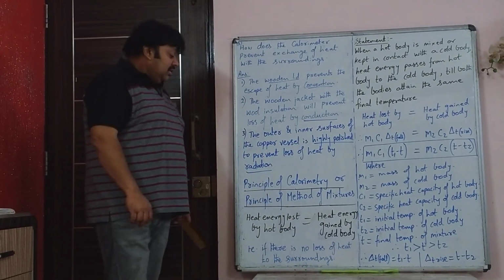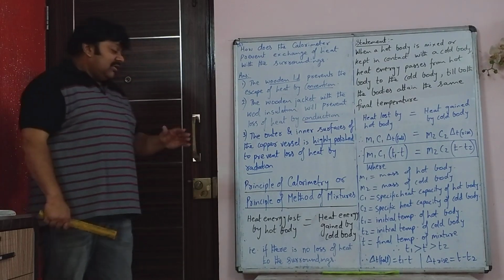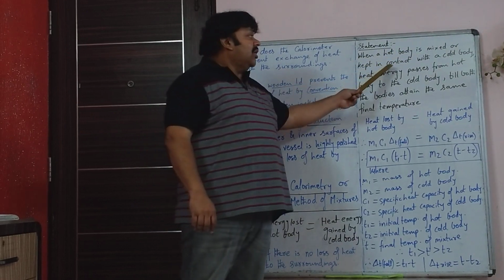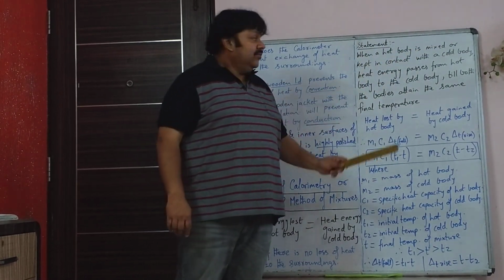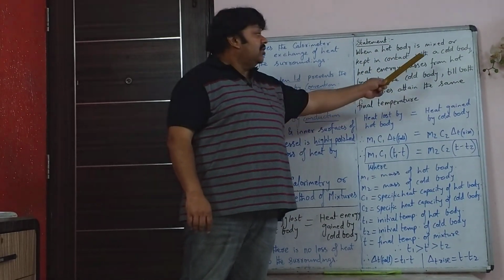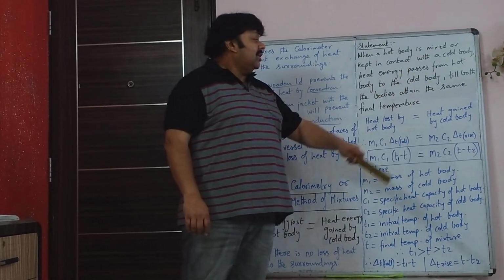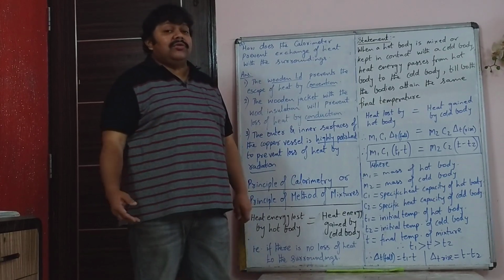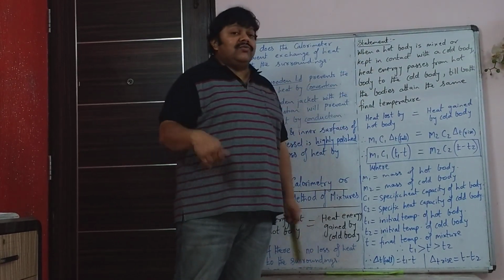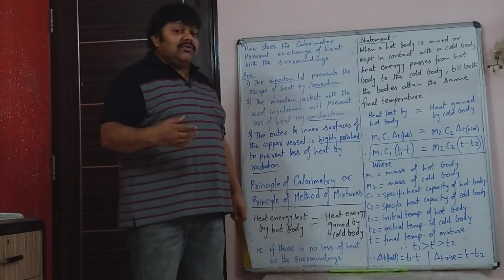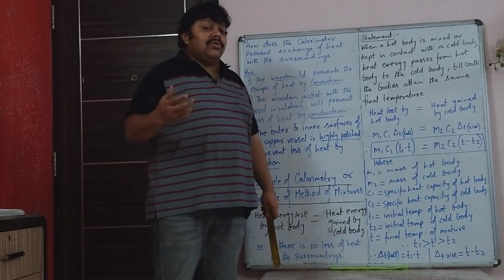So now here the principle of method of mixture states that when a hot body is mixed or kept in contact with a cold body, heat energy passes from hot body to cold body till both the bodies attain the same final temperature. So both the bodies have to attain the same final temperature. Till then, heat energy will pass from hot body to cold body.